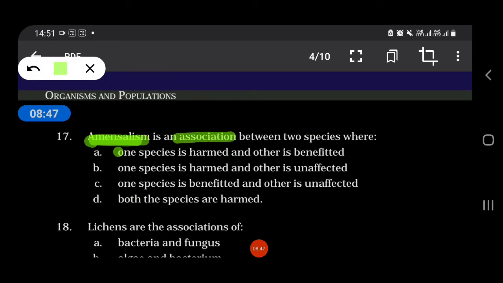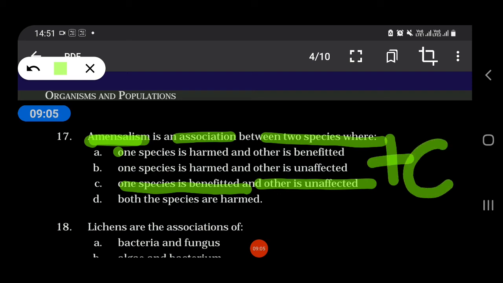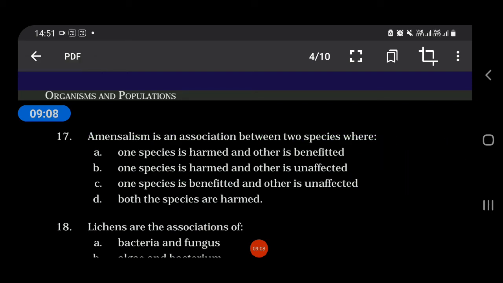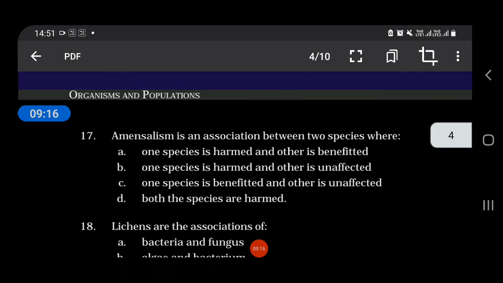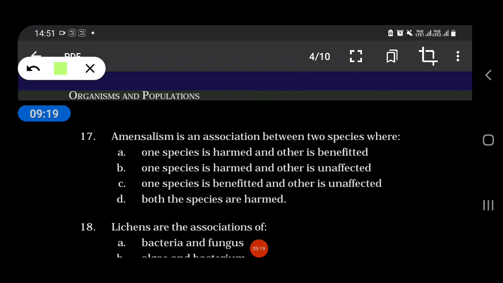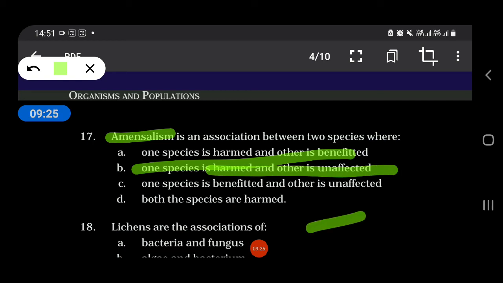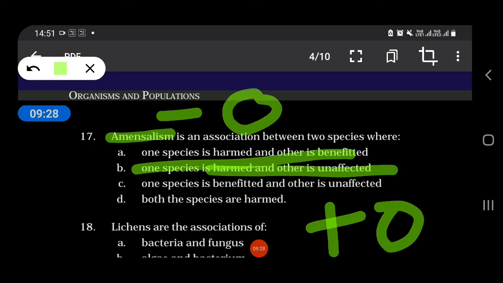Amensalism is an association between two species where one species is harmed and the other is benefited, one species is harmed and the other is unaffected, one species is benefited and the other is unaffected, or both the species are harmed. So our answer is one species is harmed and the other is unaffected, that is minus and 0. Commensalism is plus and 0, and amensalism is minus and 0.